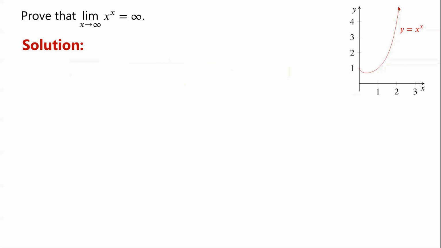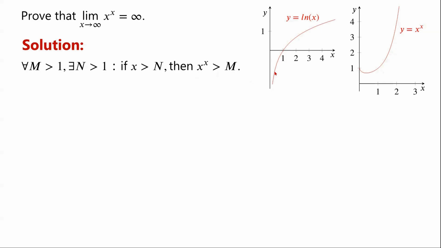We will prove that the limit as x tends to infinity of x to the power of x equals infinity, by using the formal definition of a limit at infinity. By definition, for all m greater than 1, there exists an n greater than 1, such that if x is greater than n, then x to the power of x is greater than m.